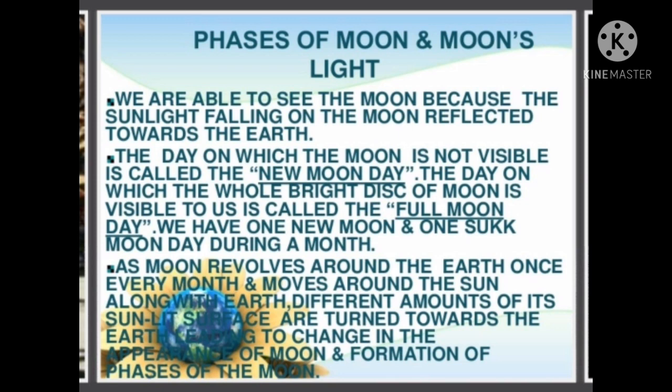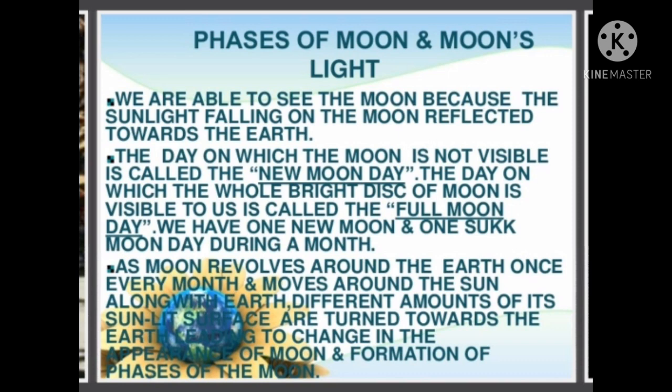In the next quarter, the moon is seen at night. The bright portion of the moon visible from the earth goes on increasing up to day 14. When we see the entire illuminated side of the moon, it appears completely round. This phase we call a full moon day. It occurs on day 14. During the next two quarters, from day 14 to day 28, the bright portion of the moon visible from the earth goes on decreasing. In the last quarter, day 21 to 28, the moon is once again visible during the day until the new moon day, when it cannot be seen at all.